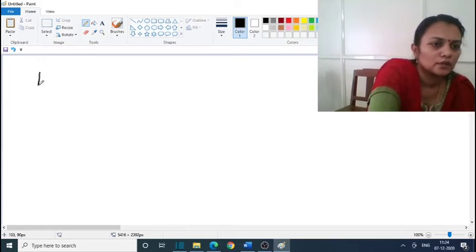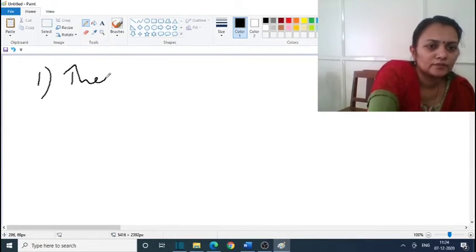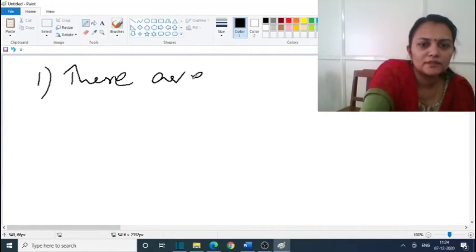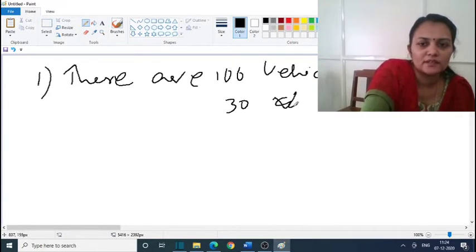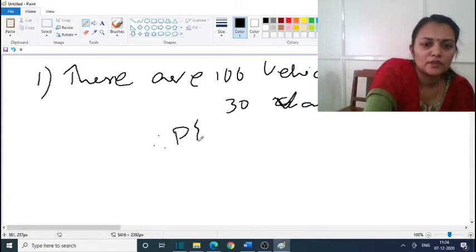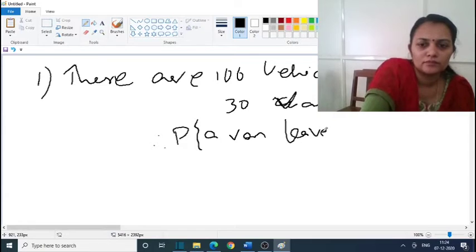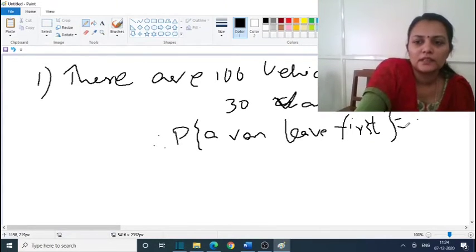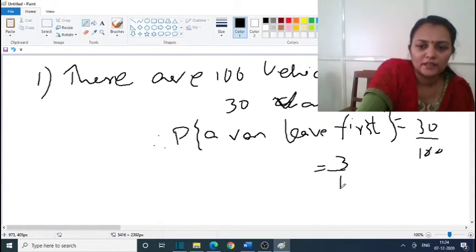So first case, there are 100 vehicles, 60 cars and 30 vans. Therefore, the probability of a van leaving first is equal to 30 by 100, which is equal to 3 by 10.